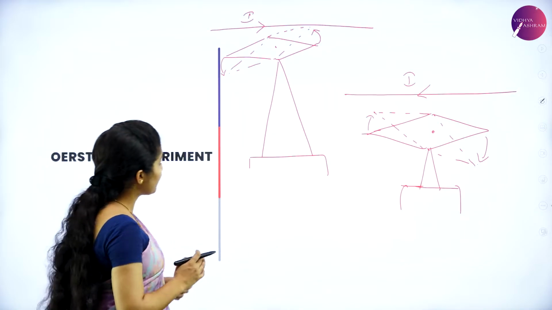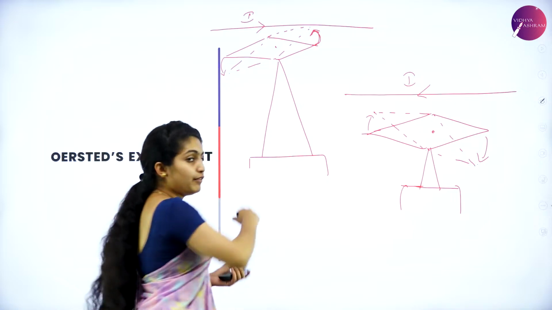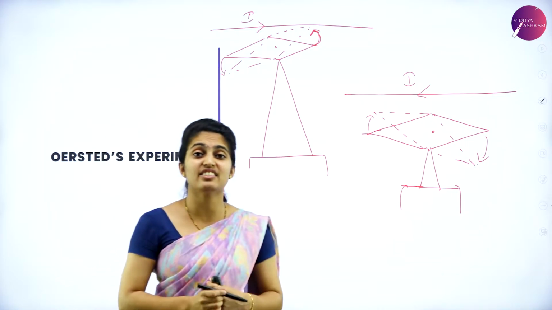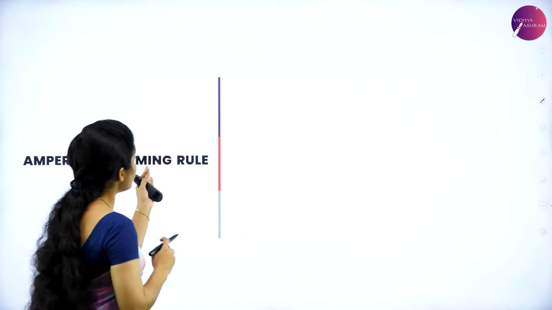You have seen the previous one. You have your needle which is deflected towards the left side. Why do I call it left side and right side? Instead I can call it up and down. That is according to your swimming rule.